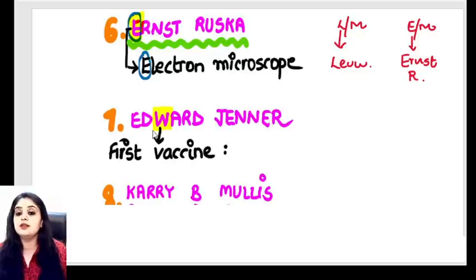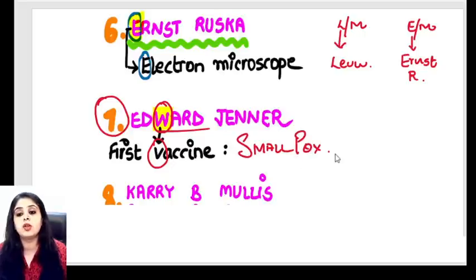Then there's another E, Edward Jenner. This also you read, I remember we used to read it in our undergrad days when we were preparing for NEET UG. Edward, you'll say, ma'am, this is also E. How will I not confuse it with Ernst Ruska and electron microscope? Edward Jenner was awarded because he gave us the vaccine. The first vaccine, I hope you all remember, was for smallpox. So Edward gave us the vaccine for smallpox, the first ever vaccine that we had.